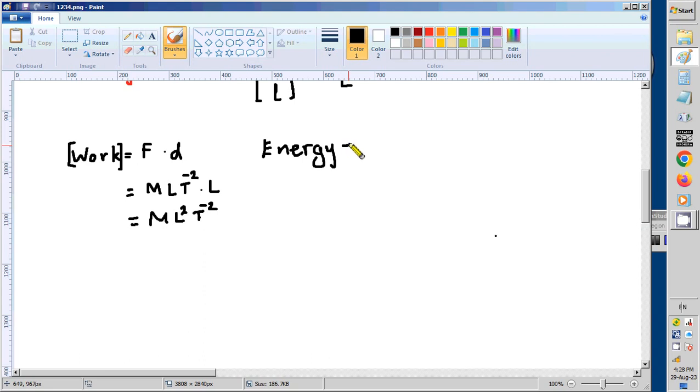So what is energy? You have to remember two simple energies we know, potential energy and kinetic energy. If we take the kinetic energy or potential energy, whatever it is, as example, we can write mgh is the potential energy. Even in grade 8 we know the potential energy is given by mgh. So we can use this equation.